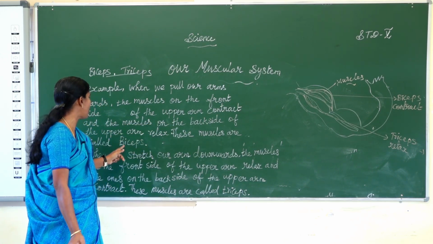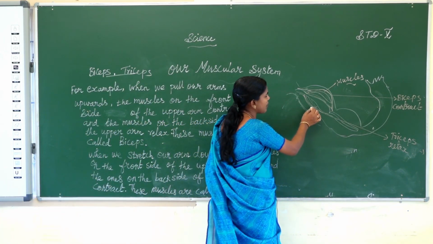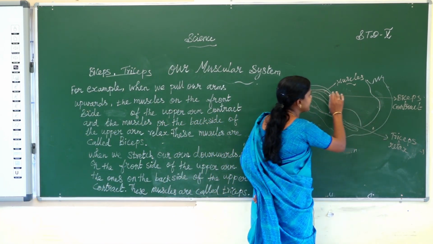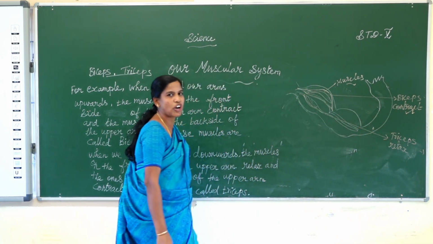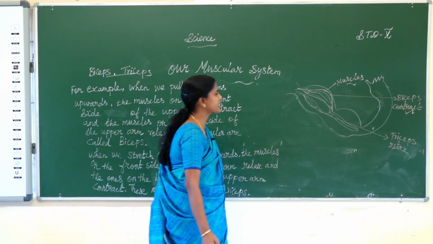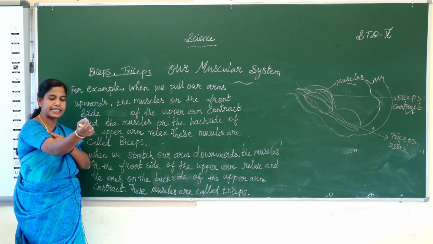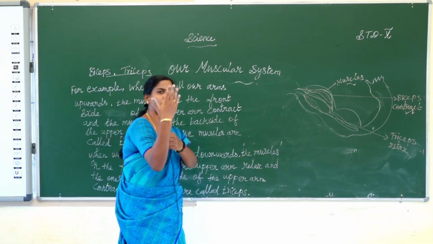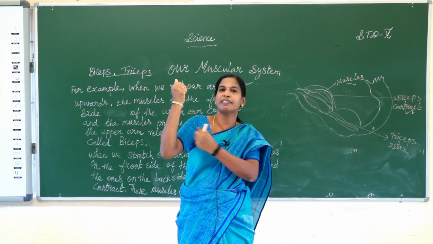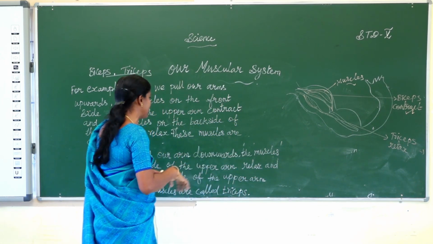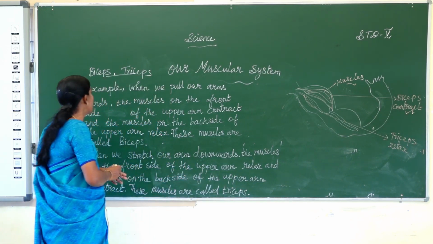These muscles are called biceps. The biceps contract for shortening or tightening, while the triceps are relaxed. The muscle coming at the front is the biceps muscle, and the muscle on the back side is the triceps muscle.